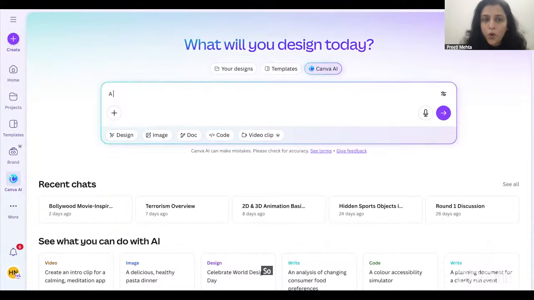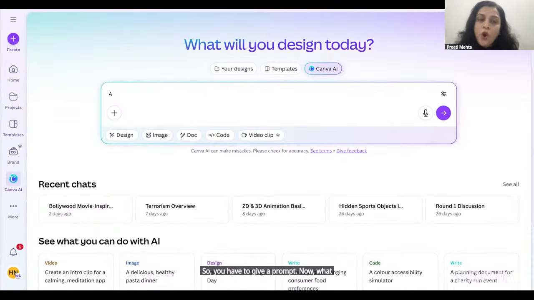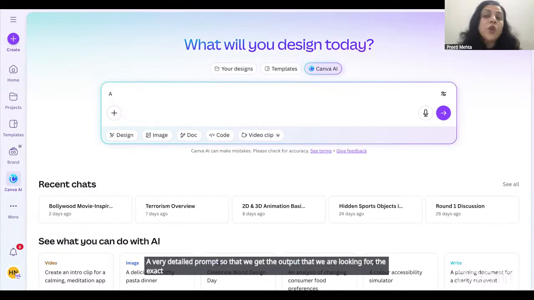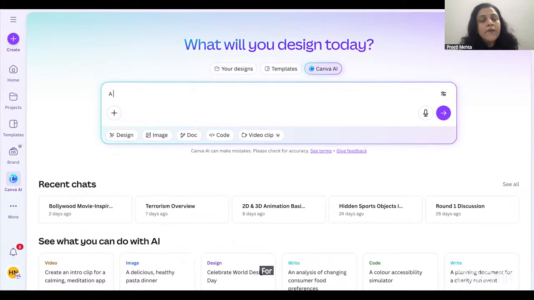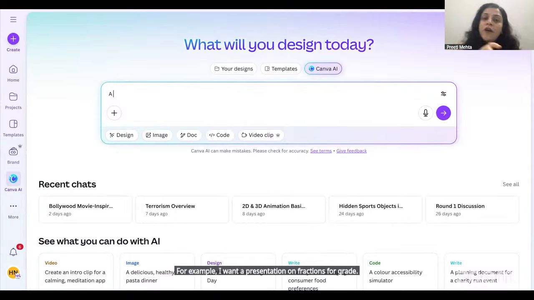So you have to give a prompt. Now, what is a prompt? A prompt is a message that we give to any AI tool through which we are able to convey what kind of content we are looking for. And it is very important that we give a very clear, very detailed prompt, so that we get the exact output that we are looking for. For example, I want a presentation on fractions for grade 4. So you have to give that prompt, like create a